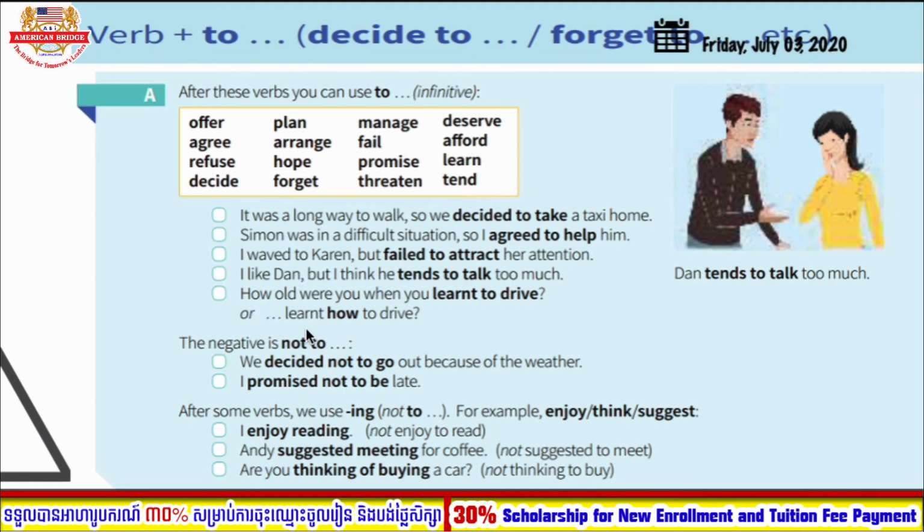And the negative form just applies to the to infinitive form only. It doesn't mean the whole sentence is a negative sentence. This sentence is a positive sentence. As you can see, the main verb, which is promise, is written in a positive form of past simple. However, it is followed by the negative form of to infinitive.